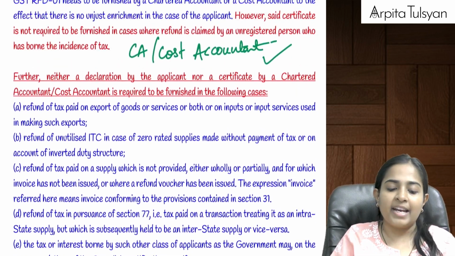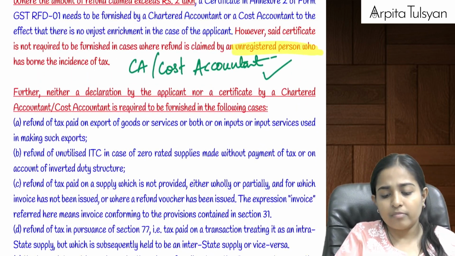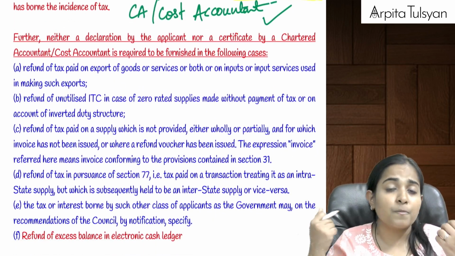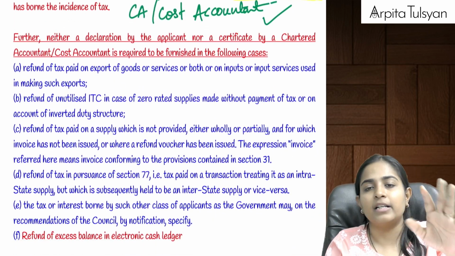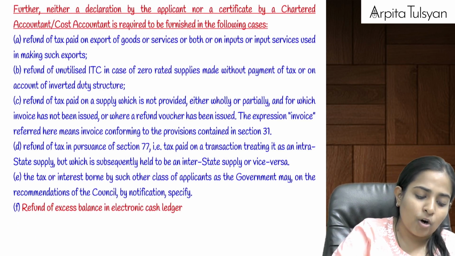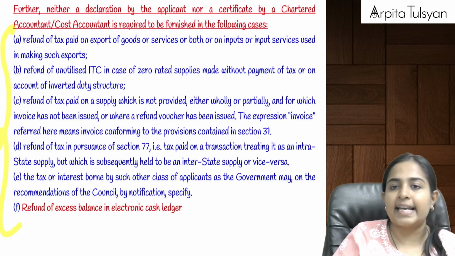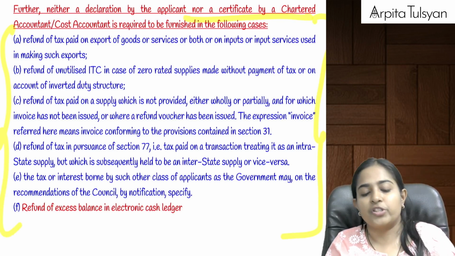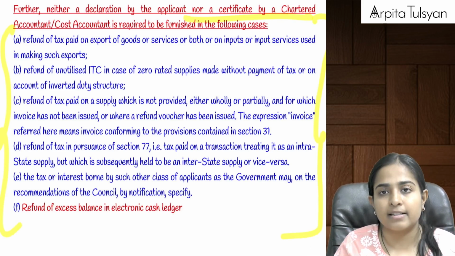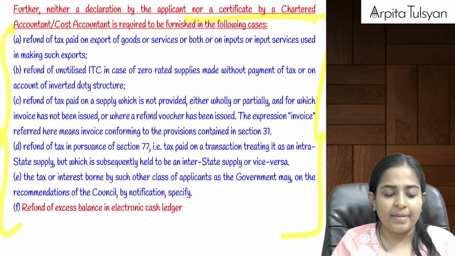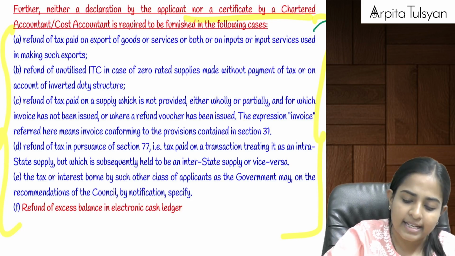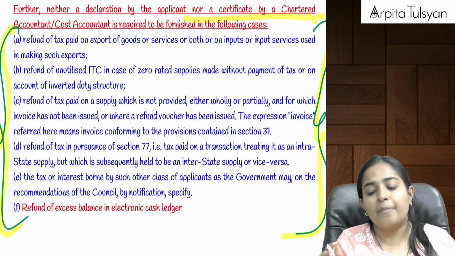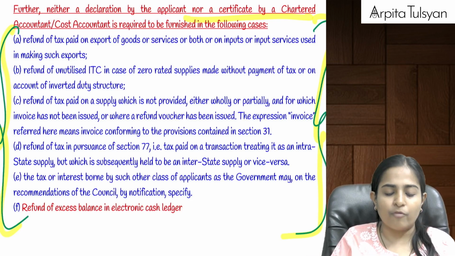But when an unregistered person, consumer is going and taking the refund, irrespective of the amount of refund, CA certificate, cost accountant certificate is not required. And yes, there are 6 cases where no certificate by a CA or a cost accountant or any self declaration is also not required, means irrespective of the amount, in these 6 cases you are not required to submit any such declaration about principle of unjust enrichment. What are the 6 pointers?